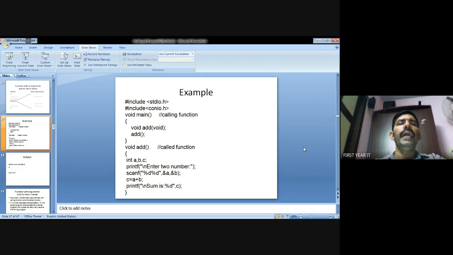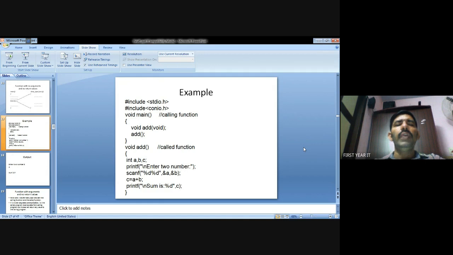In void add, you call the subclasses, meaning we can call from outside the classes. Inside void add, the variables are declared: a, b, c. Suppose I assign a value of 3 and b value of 4.